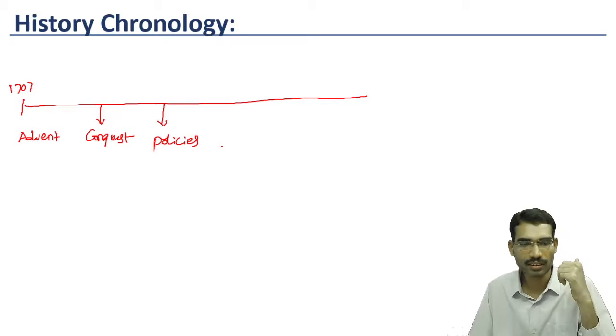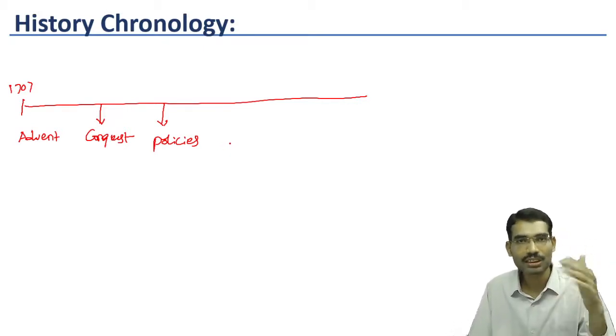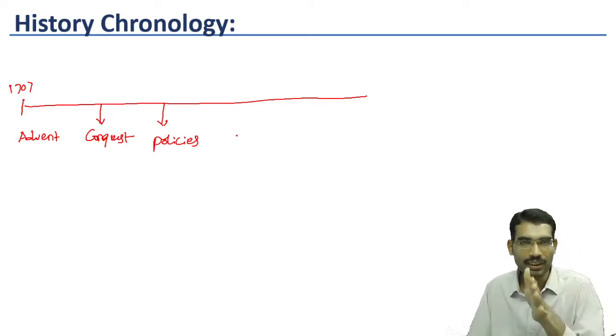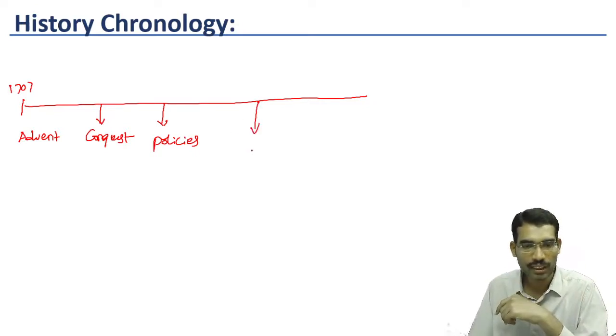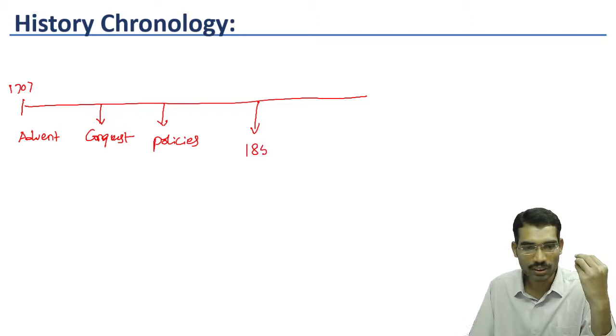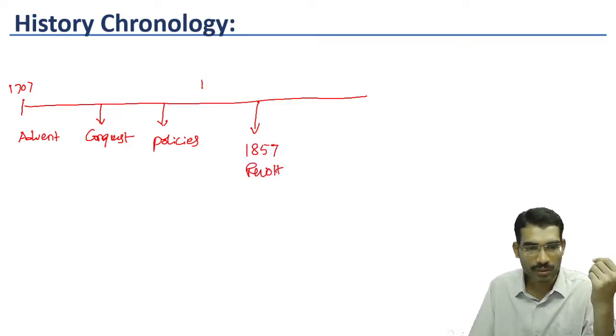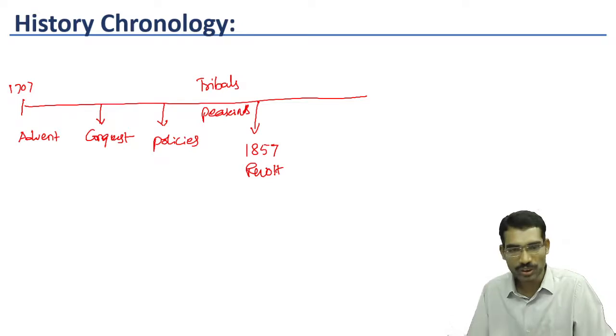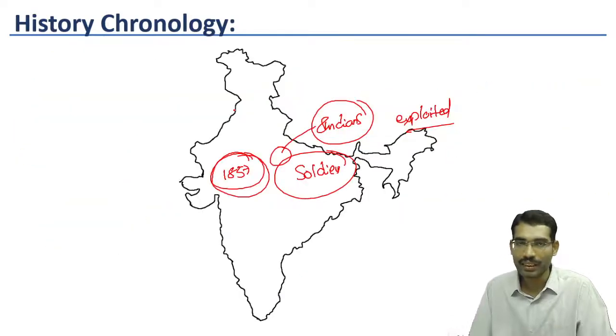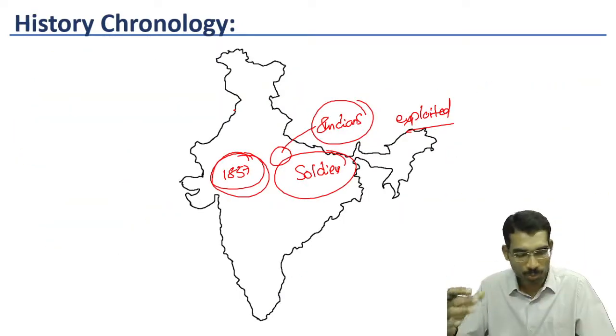British policies: administrative policies, economic policies, socio-cultural policies. Gradually this created resentment and led to a great revolt called the 1857 revolt. So in between, before 1857, some tribals also revolted, peasants also revolted. Now you see the difference. Now we are entering into a different kind of political